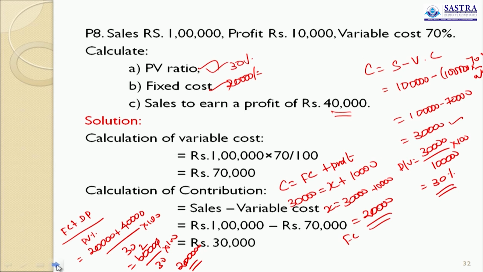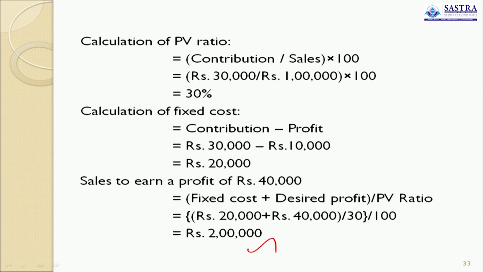Okay, you see the answer. Yeah, 2 lakh. PV ratio 30%, fixed cost 20,000 and sales required to earn a profit is 40,000. How can I calculate 20,000?